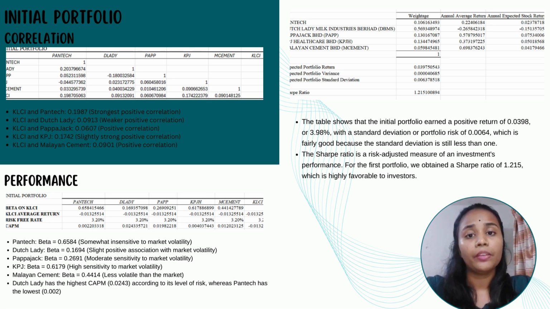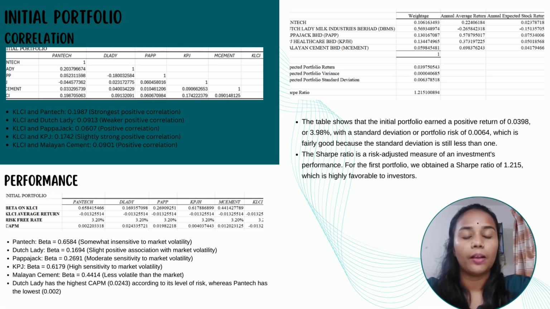According to CAPM, Dutch Lady has the highest return expectation at 0.0243 according to its level of risk, whereas Pentec has the lowest at 0.002. We may assess each portfolio stock's risk-reward profile by calculating its CAPM and beta. A higher expected return and a higher beta indicate a bigger potential for gains, but also a greater volatility. Therefore, we expect that the high level of CAPM for Dutch Lady would give a high level of volatility to our portfolio.